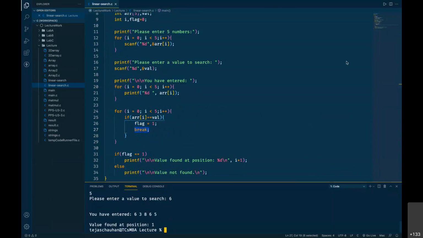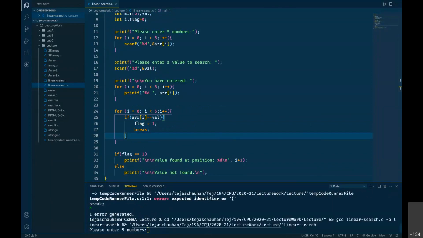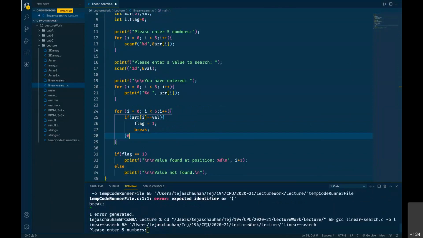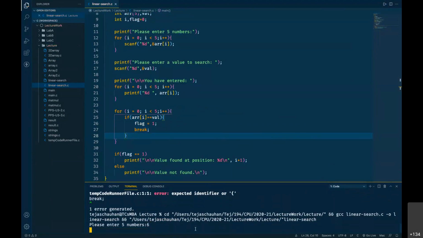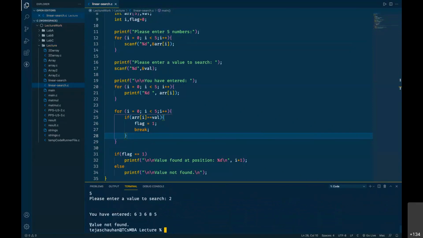Okay. And if we test it for some value which is not present, so let's go for 63685, and if I search for 2, then it says value not found. Okay. So it's working properly.